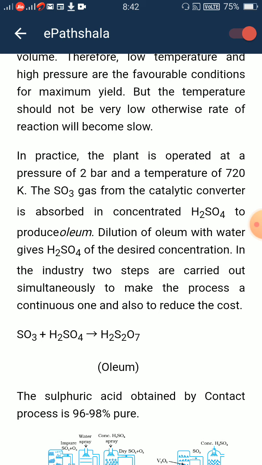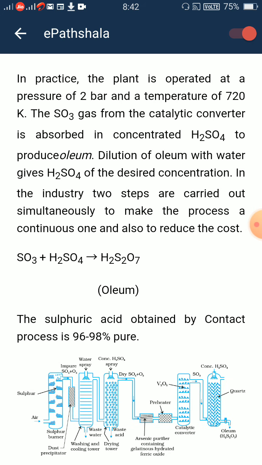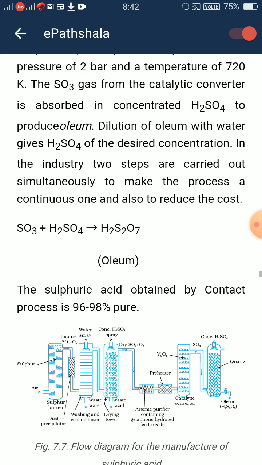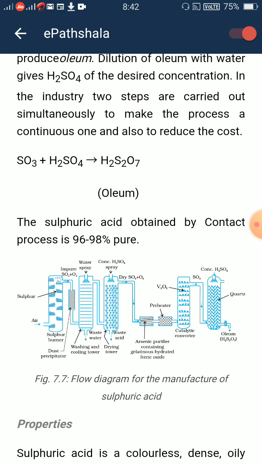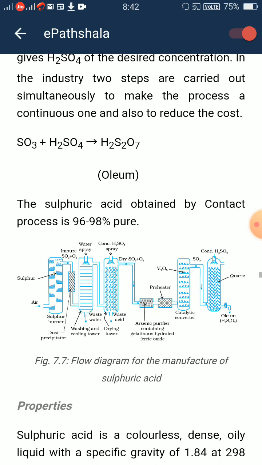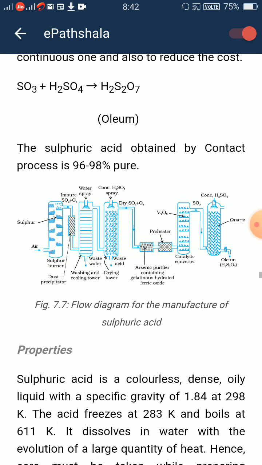SO3 gas from the catalytic converter is absorbed in concentrated H2SO4 to produce oleum. Dilution of oleum with water gives H2SO4 of the desired concentration. In the industry, two steps are carried out simultaneously to make the process a continuous one and also to reduce the cost. The sulfuric acid obtained by contact process is 96 to 98% pure.